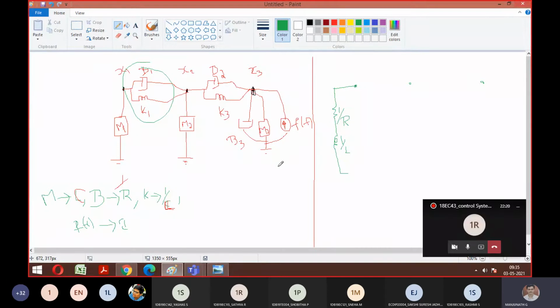Sudanva? Am I audible, guys? No voice only? Yes. Yeah, how to write the equivalent circuit is the question. None of them have written it. Sanidhi? Girls? Shobita? Is it audible or not, first of all? Am I audible? Yes, yes.